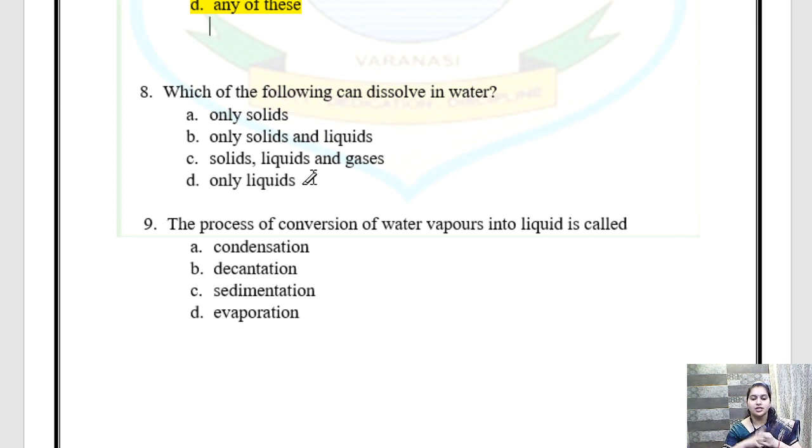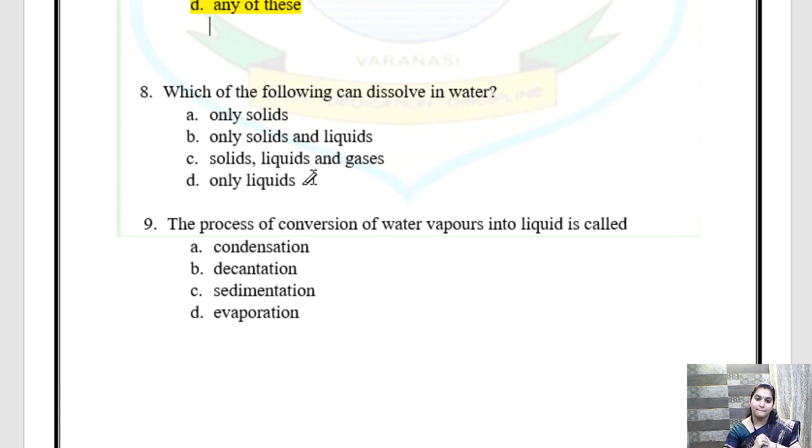See, in water, solid can be dissolved. Like salt is solid and it can be dissolved. Liquid, yes, liquid can also be dissolved. We dissolve ethanol in water, isn't it? We also dissolve milk in water. So liquid can also be dissolved.